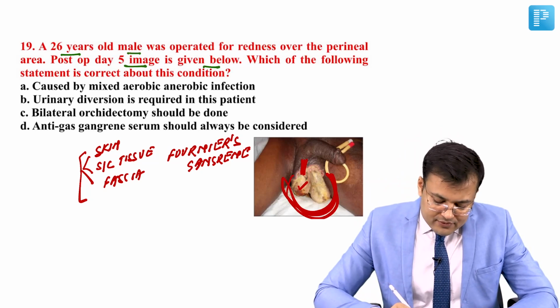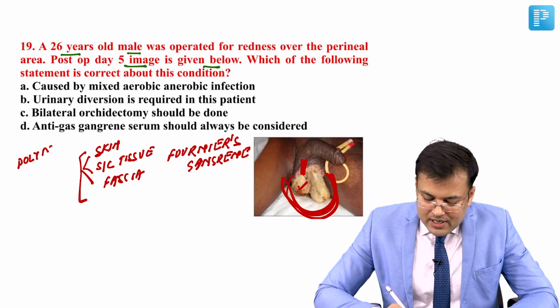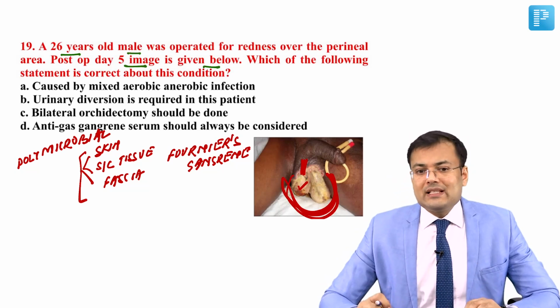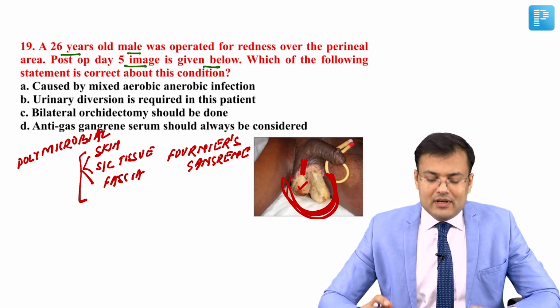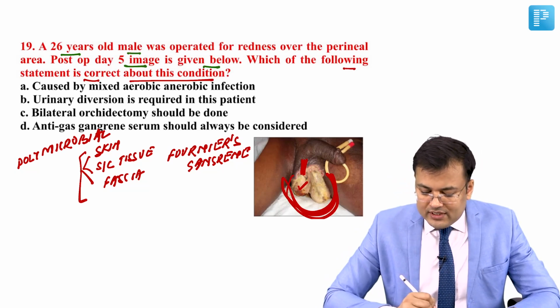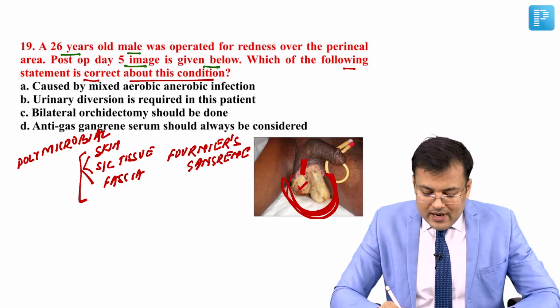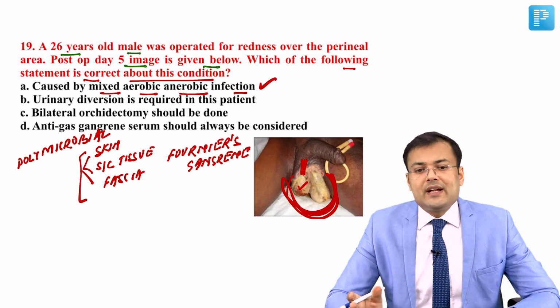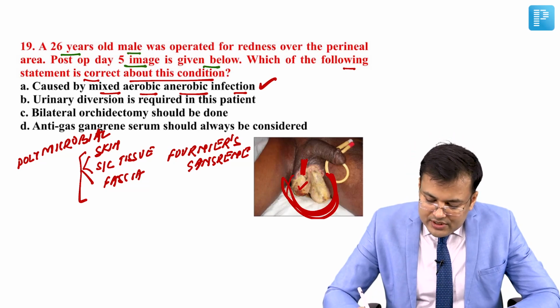You know that Fournier's gangrene is a polymicrobial infection and it is caused by both aerobes as well as anaerobes. Simple. So see the options. Which of the following statements is correct about this condition? It is caused by mixed aerobic and anaerobic infection. Correct. Urinary diversion is required.